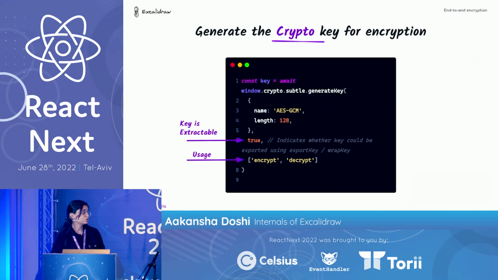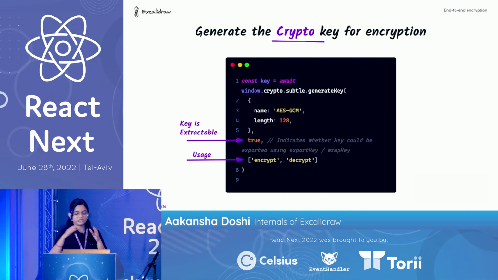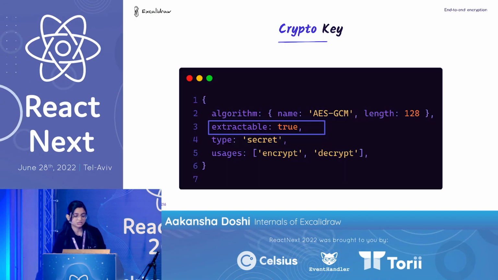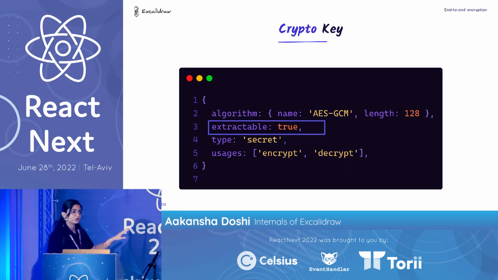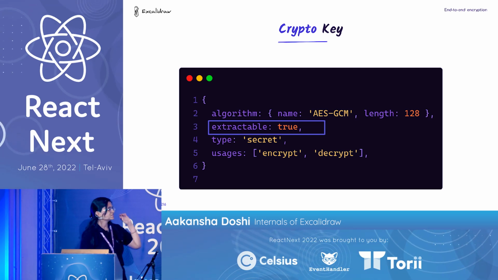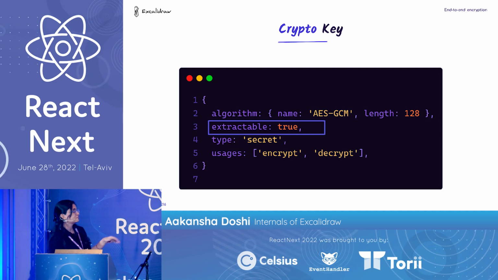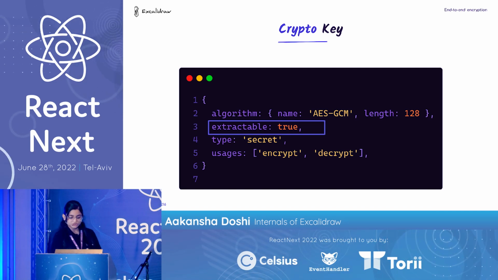When this API resolves, what you get is a crypto key object, and this is how it looks. You just have the details about that key: the name, the length, the type, and the usage.